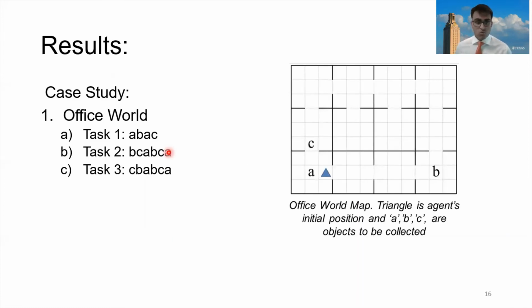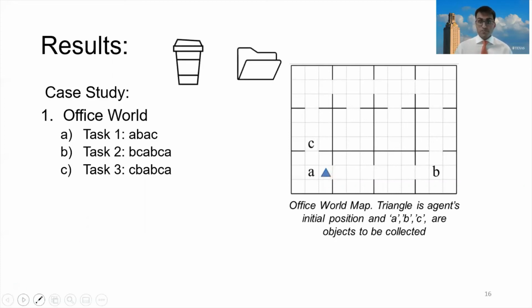For our case studies, we used the office world environment. This consists of an agent noted by the triangle, and the agent's job is to get a series of objects. A represents coffee, B represents files, and C represents a pen. We have a variety of tasks here. Let's explain what they mean. ABAC would mean get coffee, then files, then coffee, and then get a pen. As you see, the later tasks are not only longer, but more complicated.